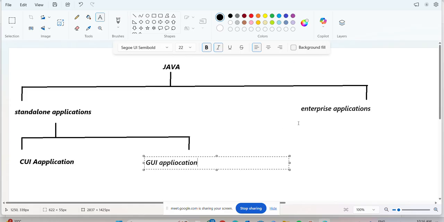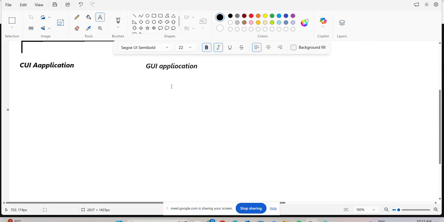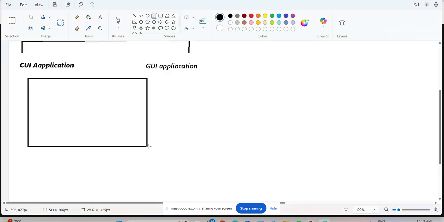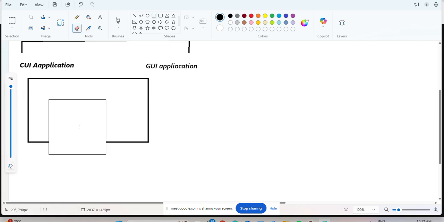First of all, what is a CUI application? Everything we will discuss. I'll give the difference between CUI application and GUI application also, don't worry about that. As of now, first observe very clearly what the CUI application is and how we are able to use it.